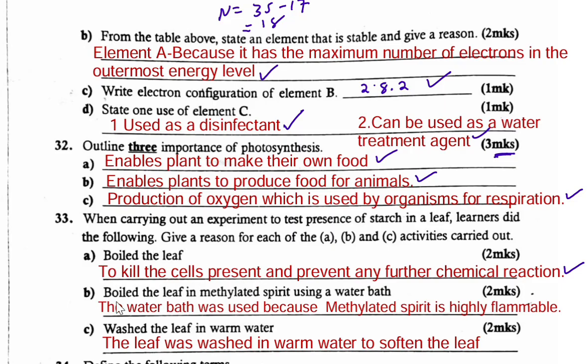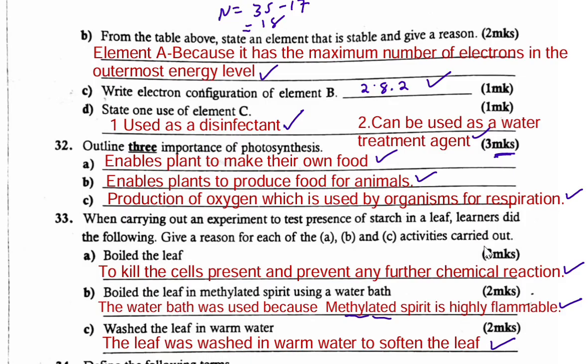Part B, boil the leaf in methylated spirit using a water bath. The reason for using a water bath is that methylated spirit is highly flammable. So to prevent fires and burns, that's why we use a water bath, because it is highly flammable. Part C, washed the leaf in warm water. The reason for washing is to soften the leaf. So the leaf was washed in warm water to soften the leaf.